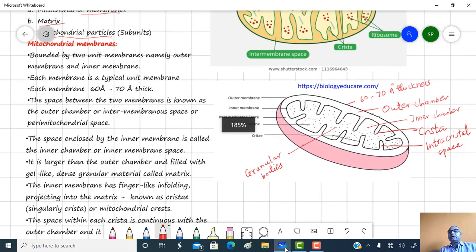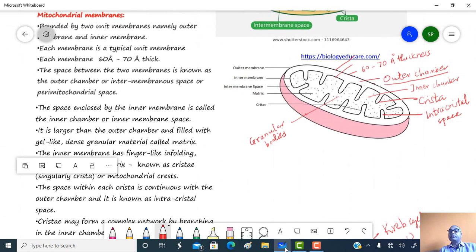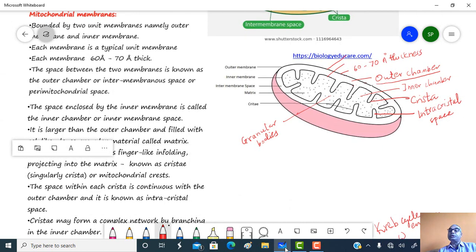If you see a typical mitochondria, it shows two unit membranes, the outer membrane and inner membrane. This one is the outer membrane and this is the inner membrane. So mitochondria is bounded by two unit membranes, outer membrane and inner membrane, and both the membranes are typical unit membranes with a thickness of about 60 to 70 angstrom each.